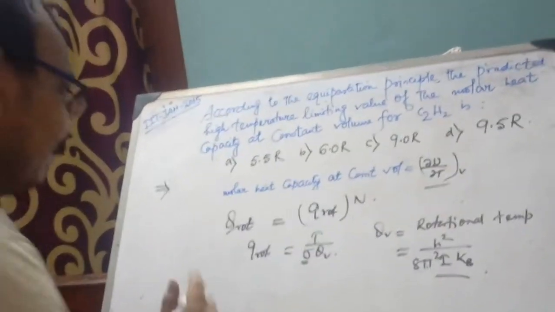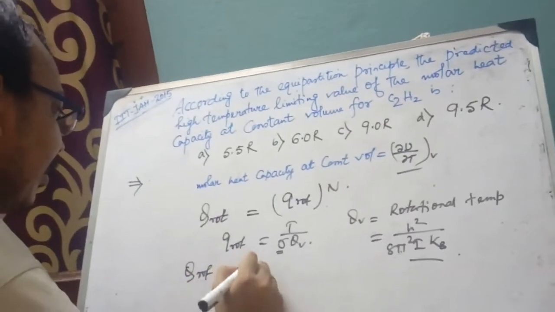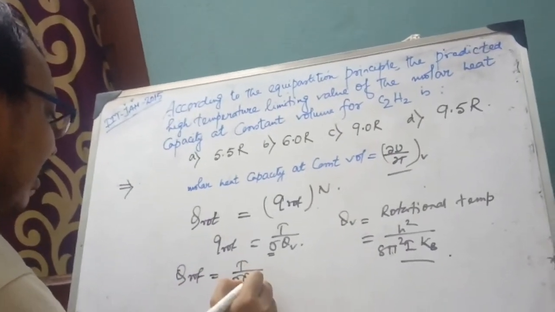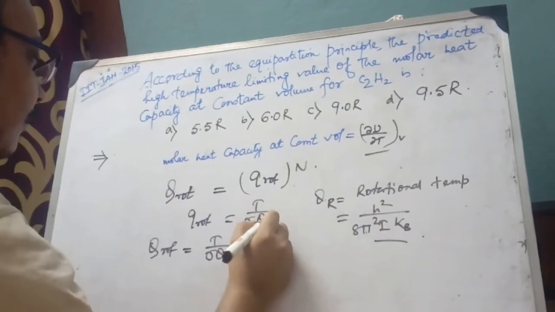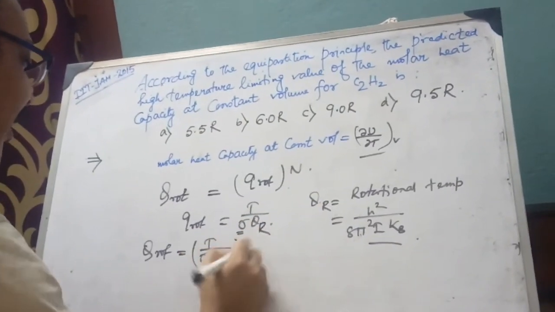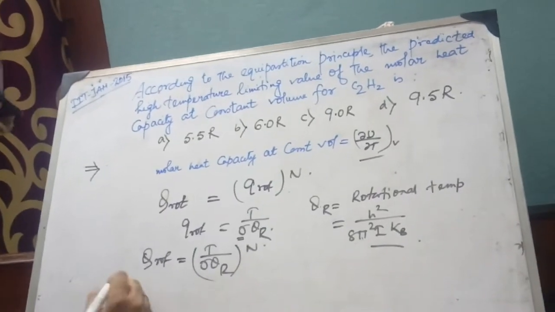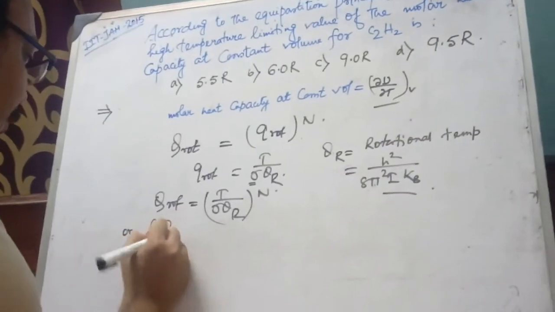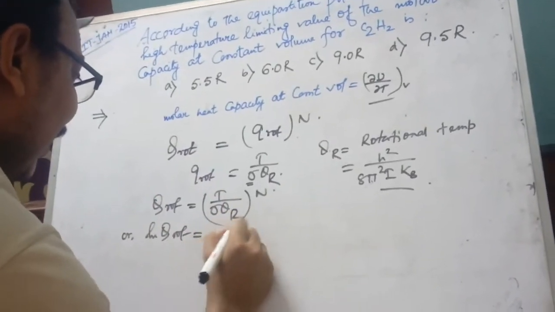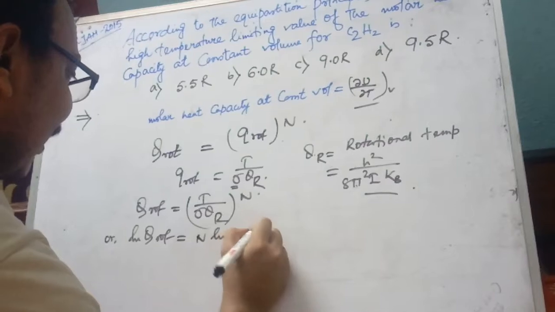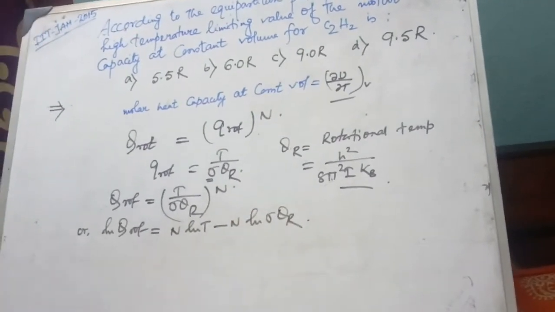So taking ln Q rotational equals n ln T minus n ln sigma theta r.